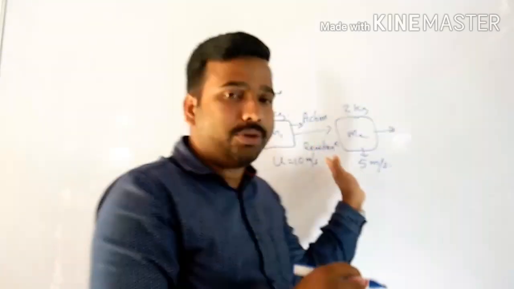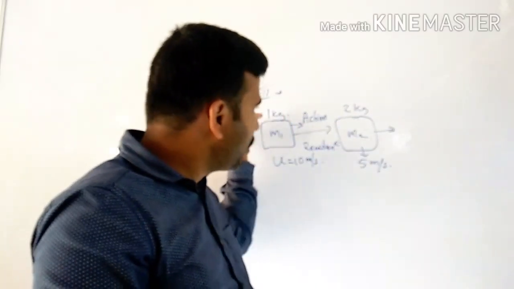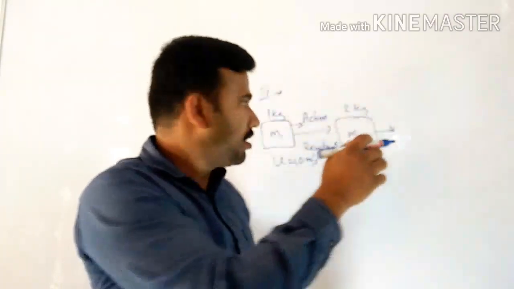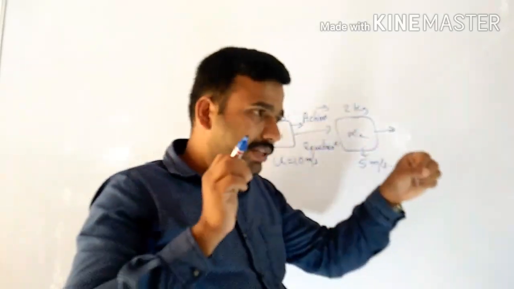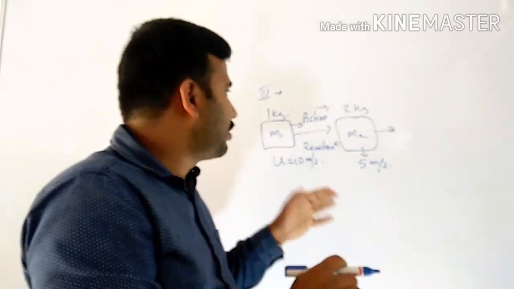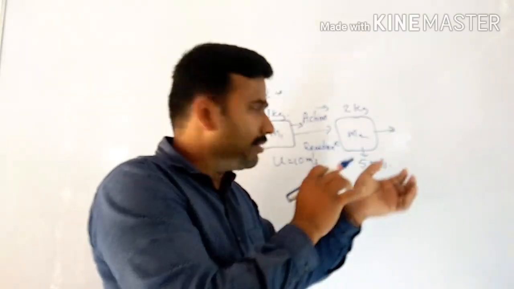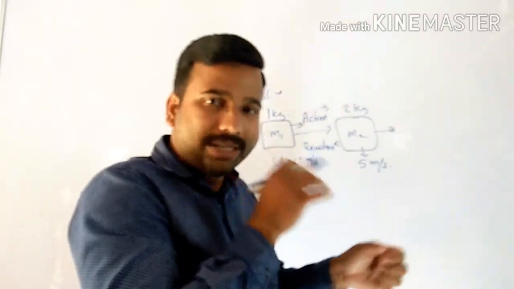So I think you understood. The force which is applied by M1 onto M2 in that direction is called action. At the same time, during this collision, if we collide two objects, these two come under a force. Force always acts in pairs.